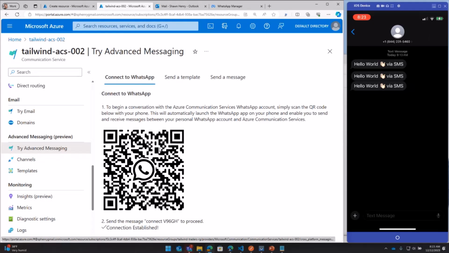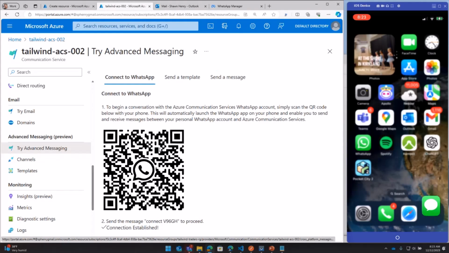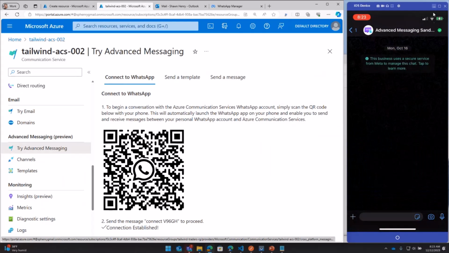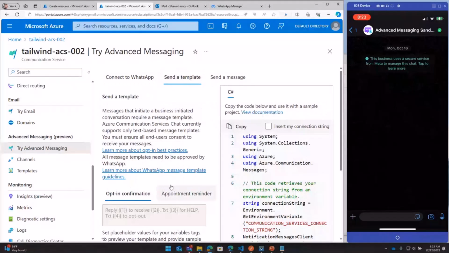messaging with WhatsApp. So WhatsApp, we have a neat system here where you point your phone at this QR code, and that will take you into your WhatsApp account on your phone, and you can now send messages. So there, you'll type into WhatsApp this connect with this code, and now we can send templated messages.